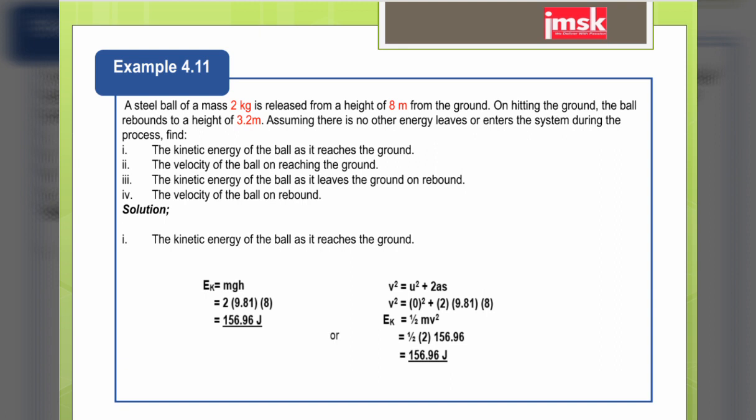First, we need to check that all the information uses SI units. For example, mass must be in kilograms and distance or height must be in meters. Question number 1, find the kinetic energy. So we use the principle of conservation of energy, where EK is equal to EP. So in this question, the kinetic energy is equal to 156.96 joules.